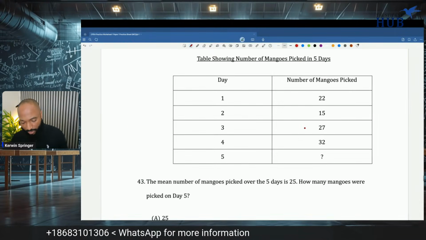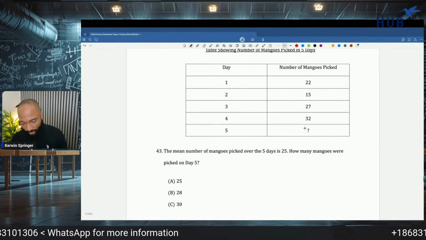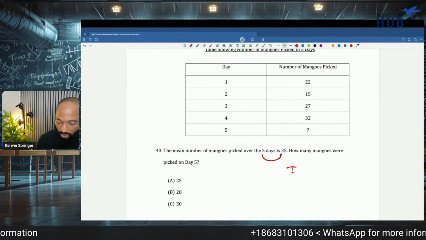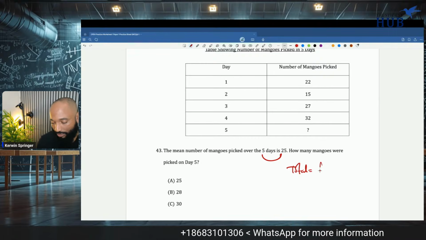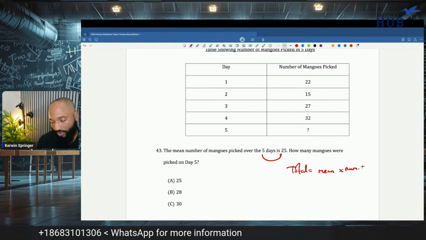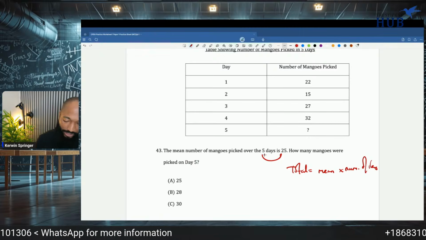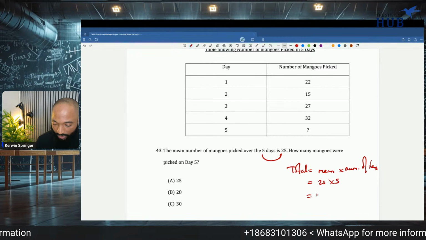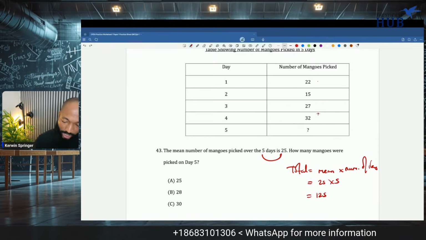The mean number of mangoes picked over the 5 days is 25. How many mangoes were picked on day 5? 5 days, 25. So the total is always the number of items times the mean. In this case, the number of items is days, which is 5 days. So 25 times 5 is 125. And we kind of need to see how much we have so far.